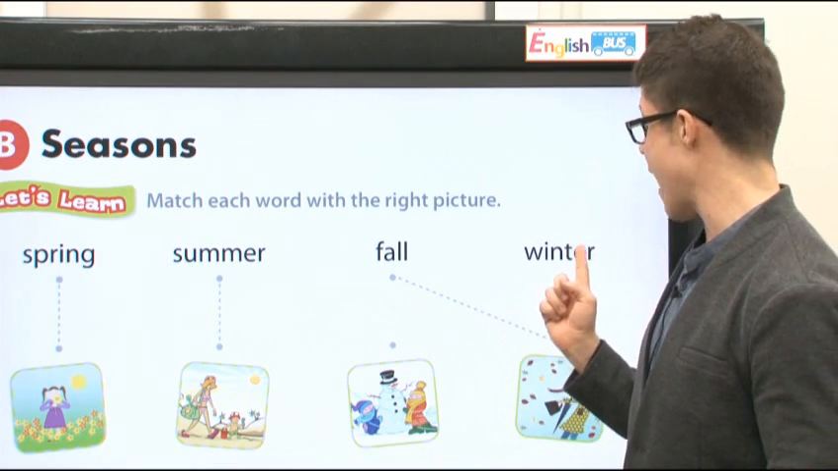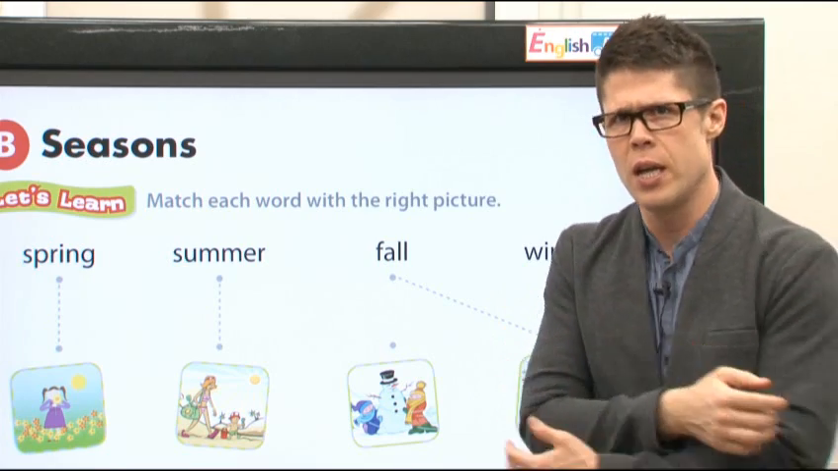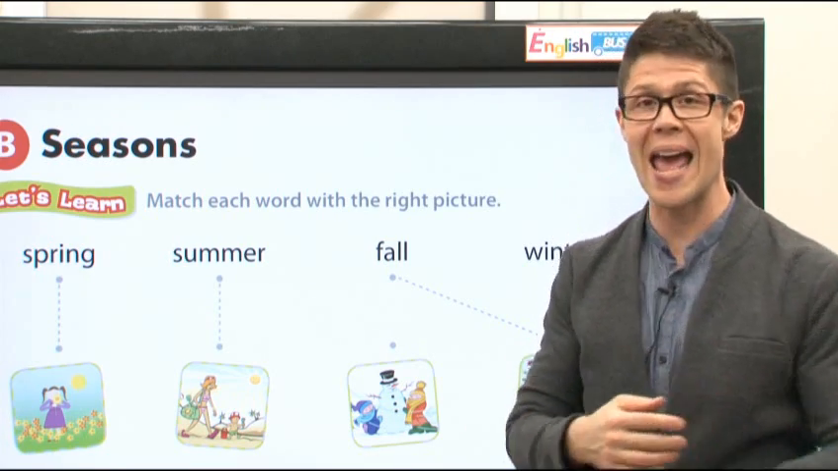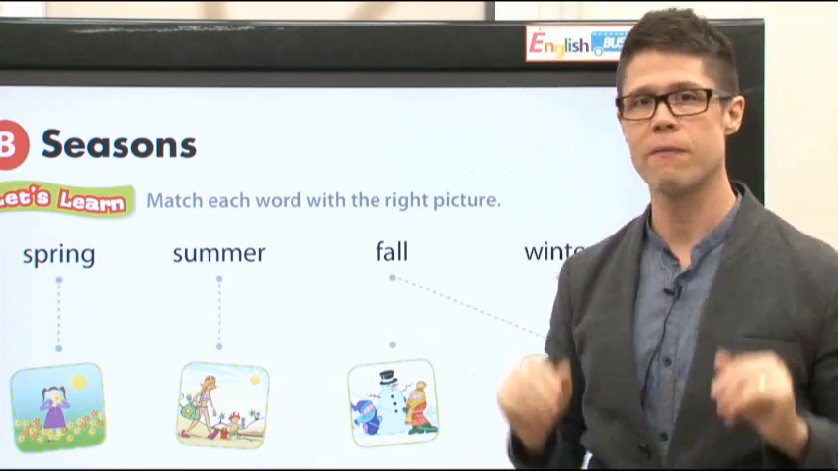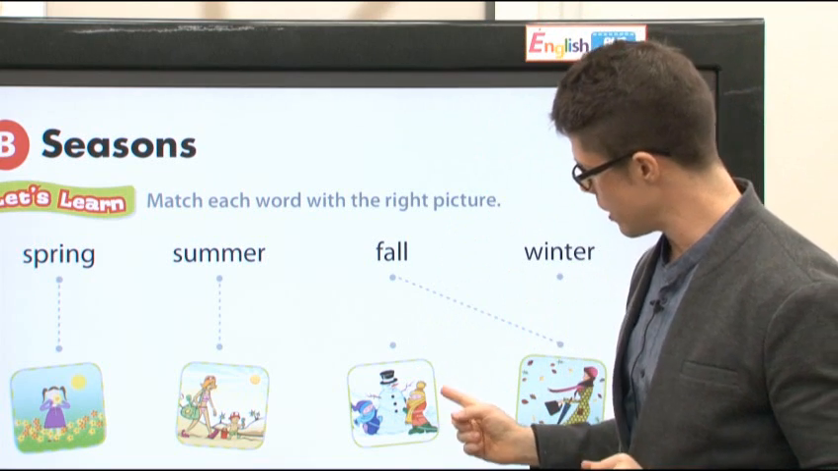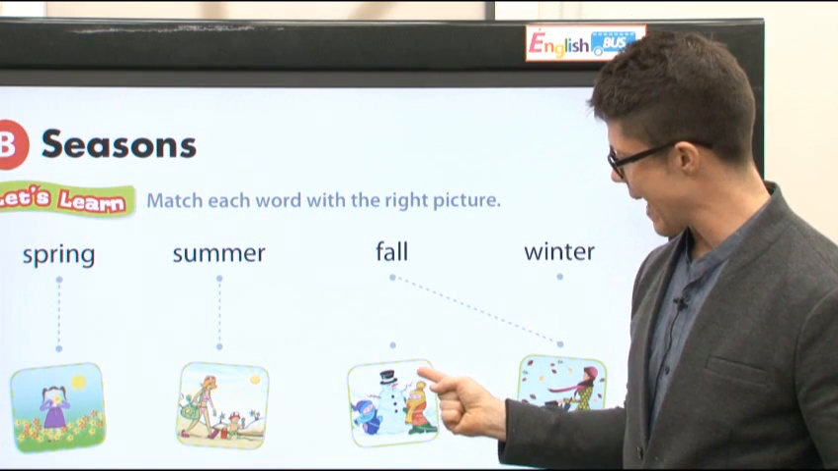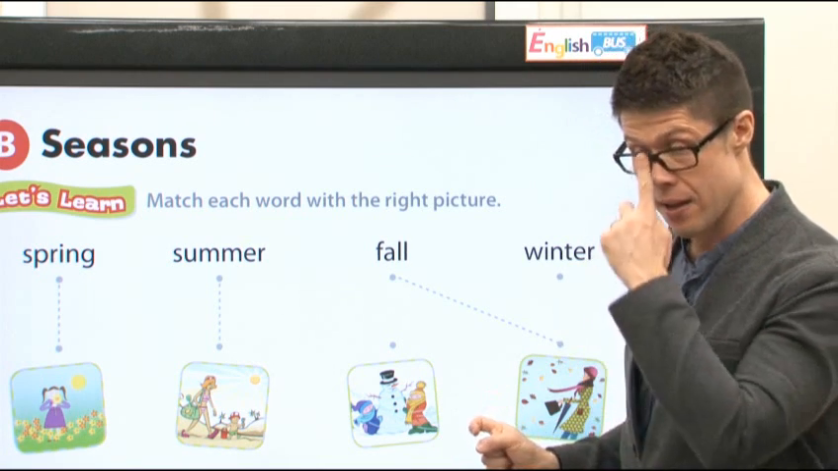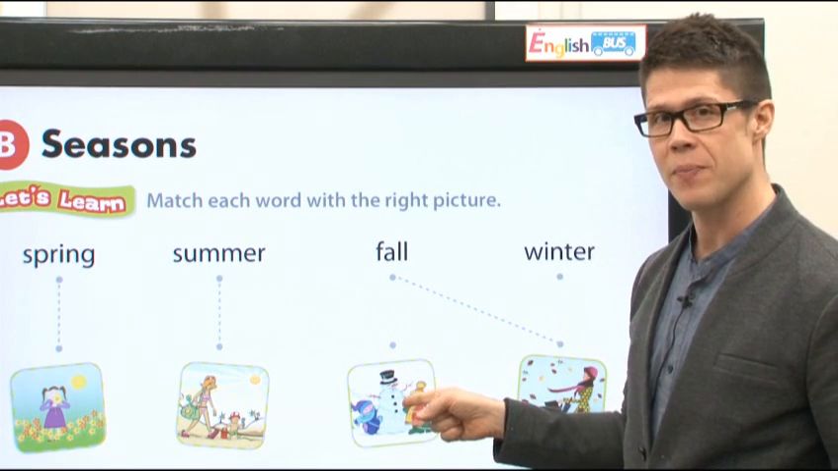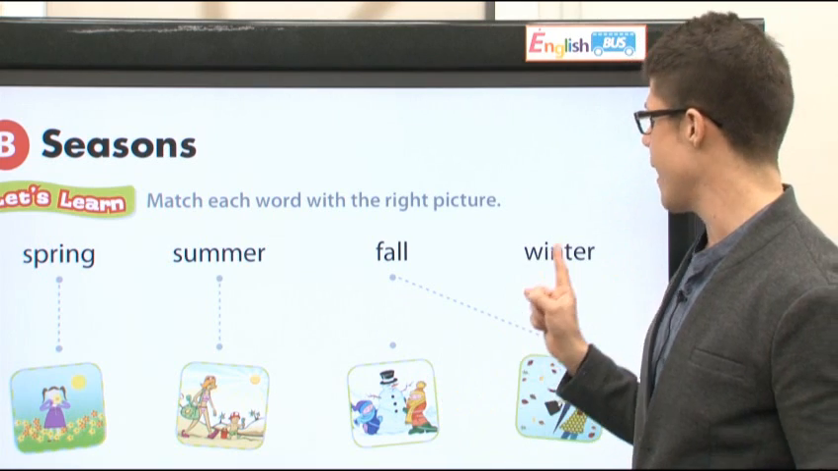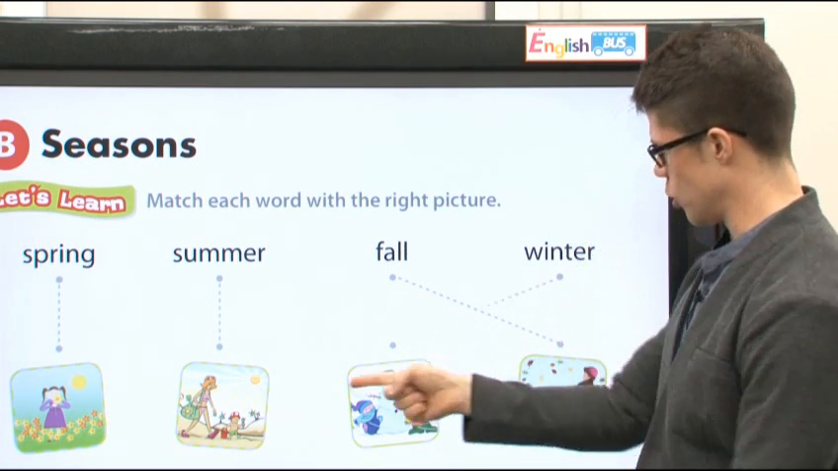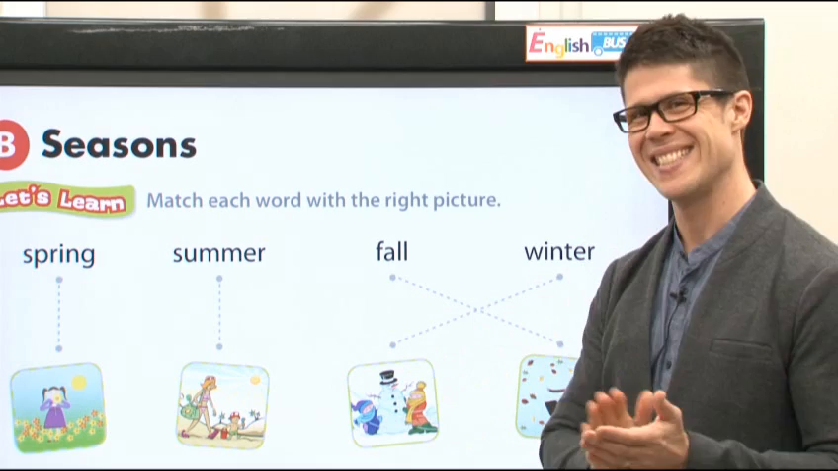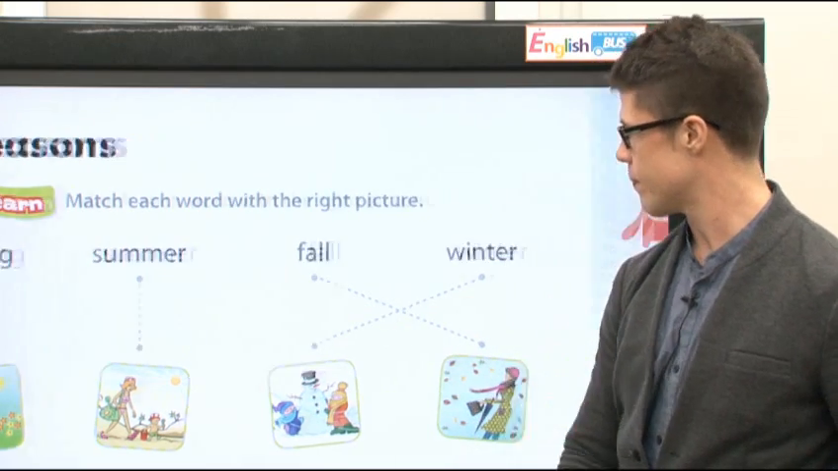And finally, we have winter. In winter, it is cold and snow falls from the sky. Look at these children. They're wearing hats and mufflers and jackets, and they're making a snowman. You make a snowman in winter. Da, da, da. Bravo.